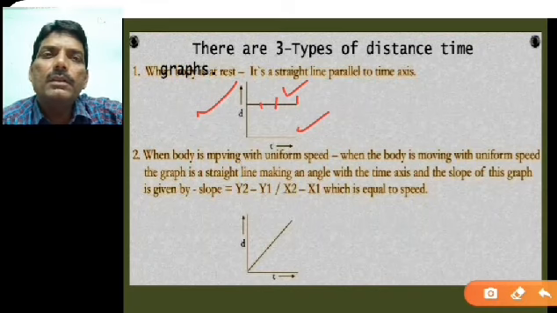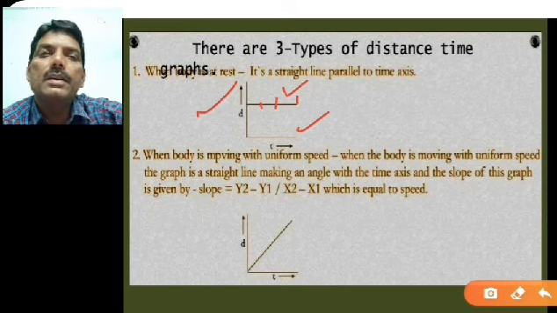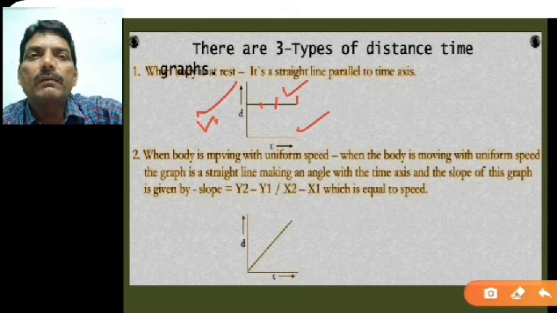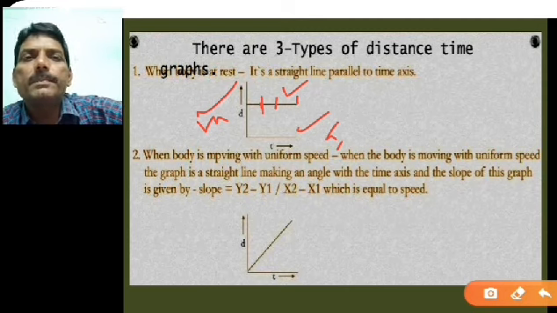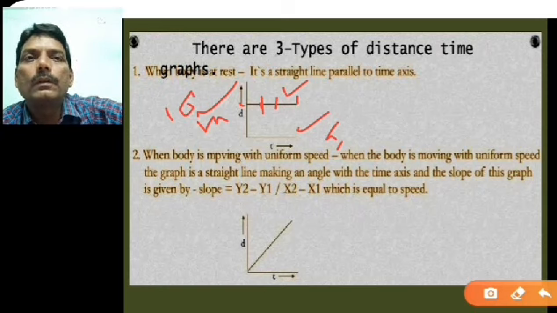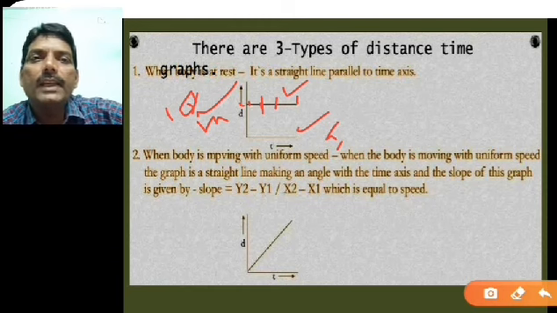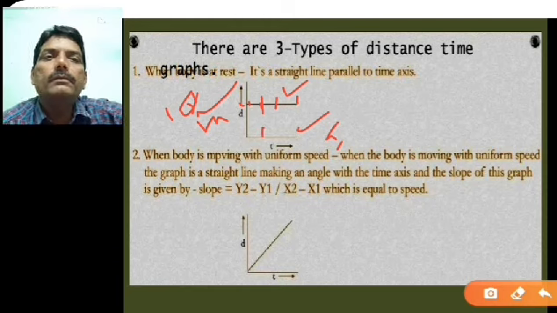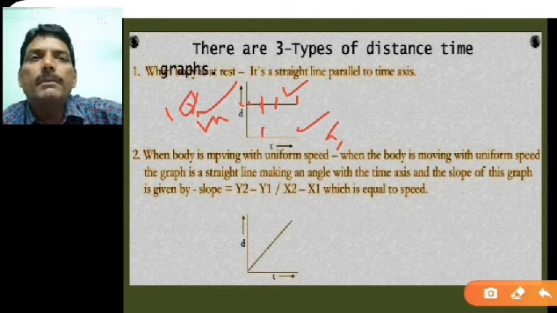So can you tell me what these 3 points indicate, or what is the value of these 3 points? Suppose distance is in meter and time is in second. So this first point, suppose this particular distance is 10. So this 10 meter distance is fixed here. At time 1 second, 10 meter.